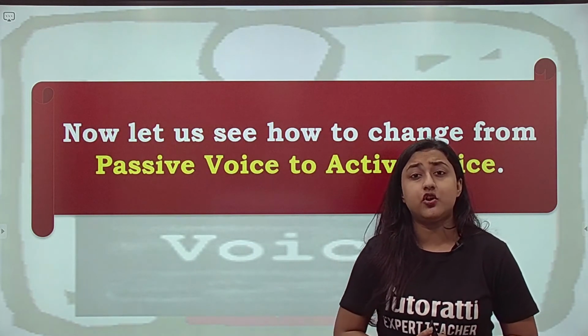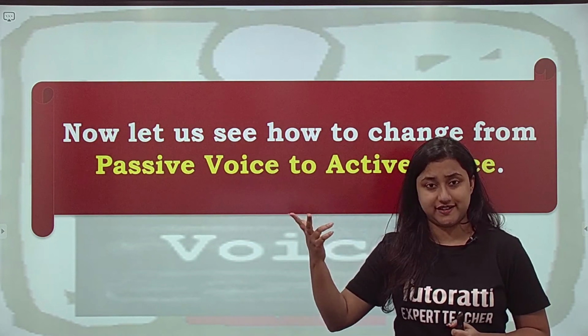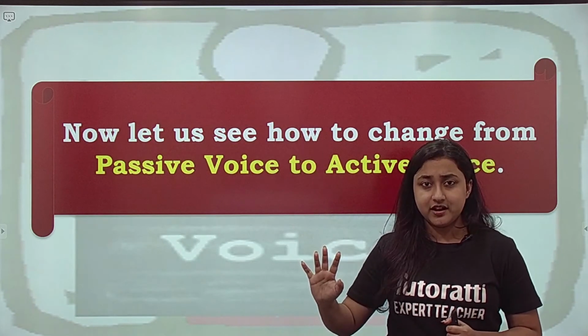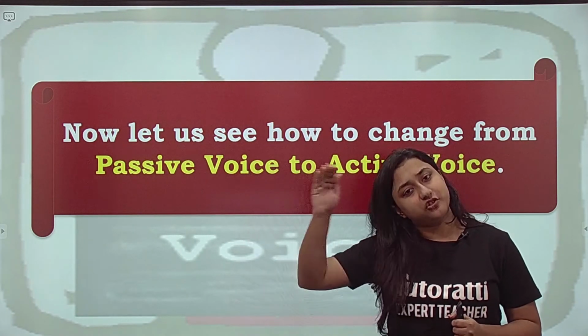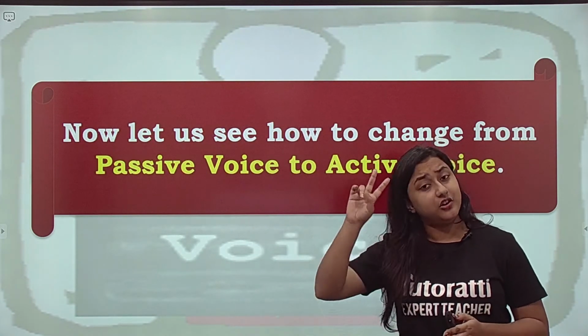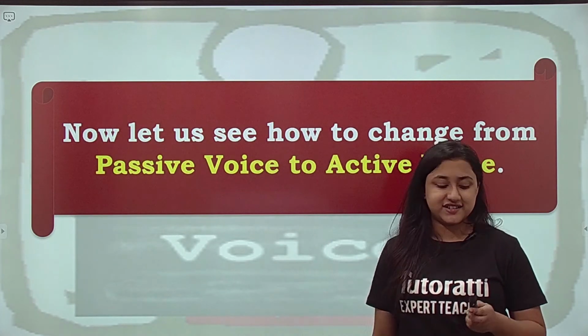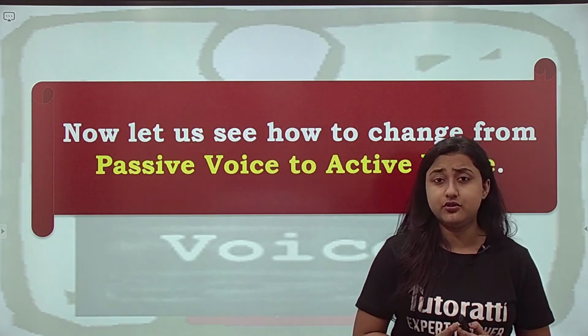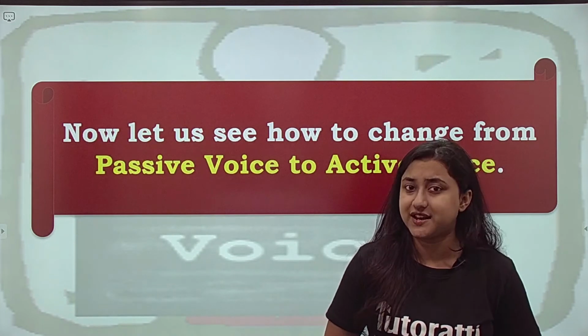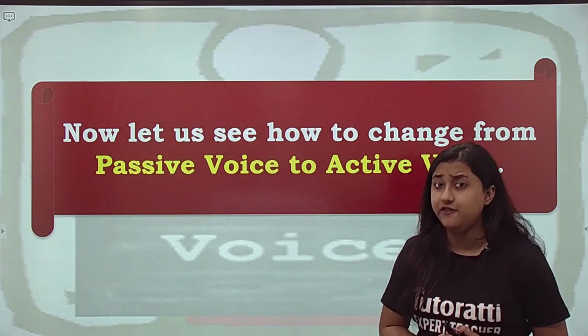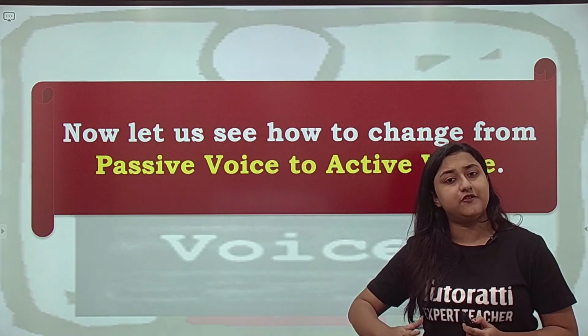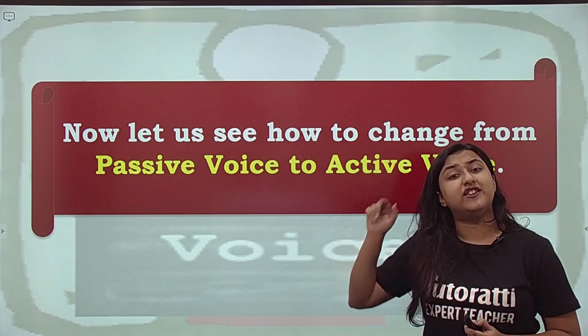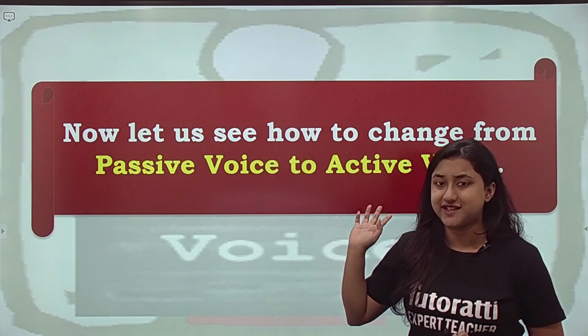Next, we also saw what to do when we have two objects. You can swap any object, but remember, the second object also has to be there in the sentence. So there are two possible answers. And lastly, we saw what to do when we need to solve interrogative sentences. When there is a question involved, the answer should also be in the form of a question with the question mark, without which you will lose that mark.